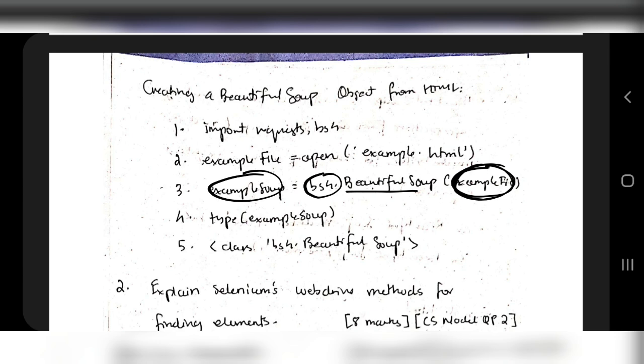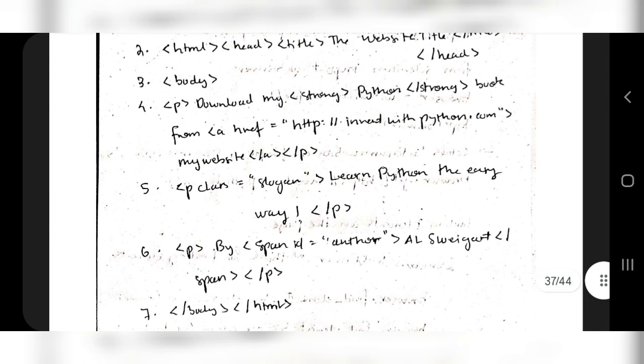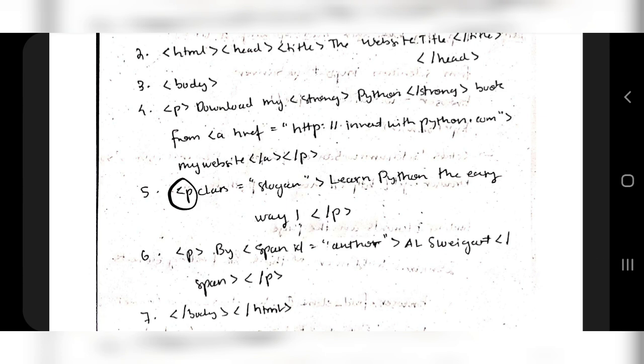So the example file will be associated with example soup here, because this is an object for the file, and we need an object for BeautifulSoup. So we are associating the file object with BeautifulSoup. The type of this is obviously BeautifulSoup, created from HTML. By using BeautifulSoup you can fetch the other values, specifying which tag, and in between which tag you want to fetch, and that will be specified in the extraction.